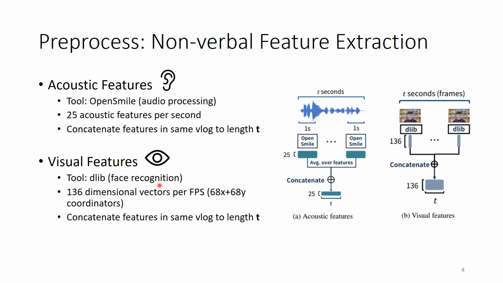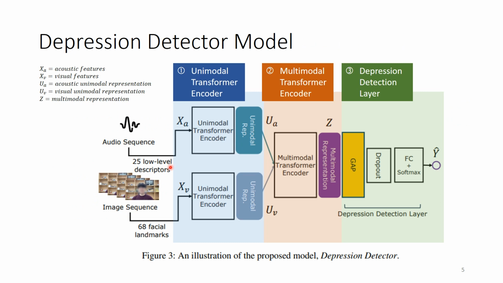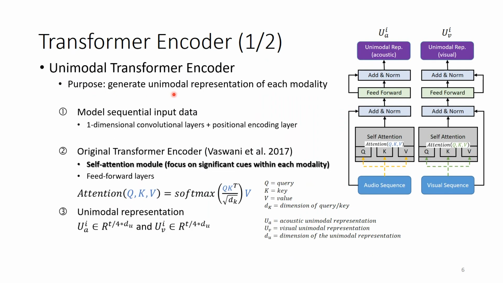After collecting the dataset, this paper simply captured two main features from each video data, which are acoustic features and visual features. The two features will then be input to the depression detector model, shown in this page. There are three steps, including two parts of transformer encoder and the detection layer. The first transformer encoder is called the unimodal transformer encoder. Here we have two unimodals, audio and visual.